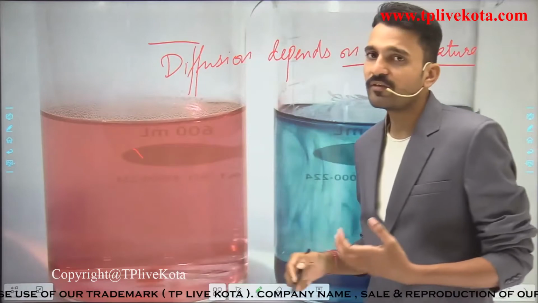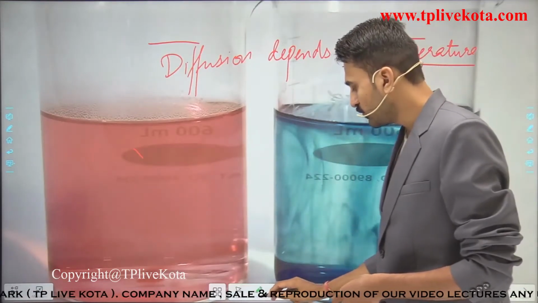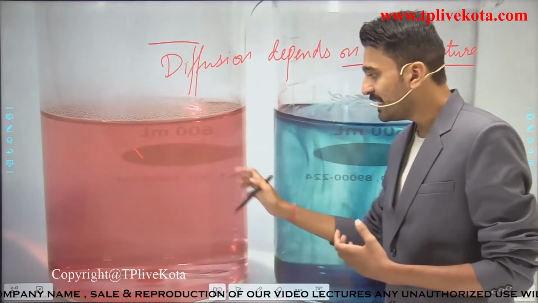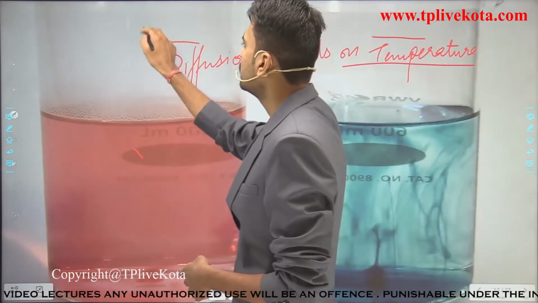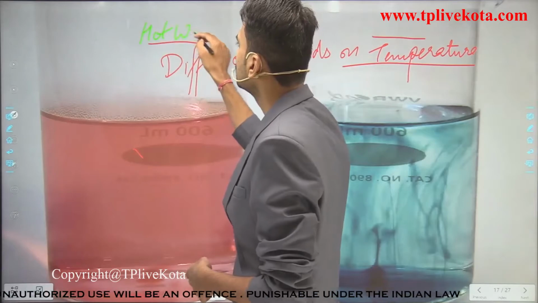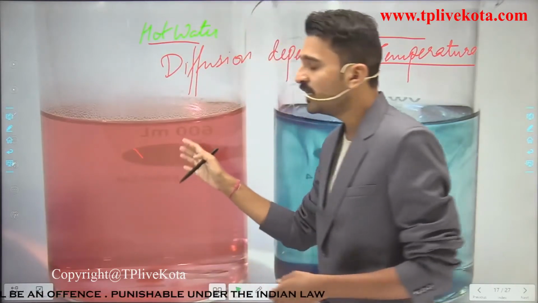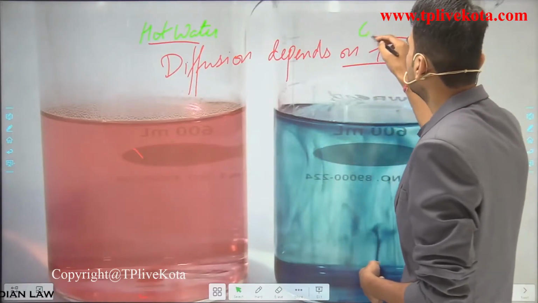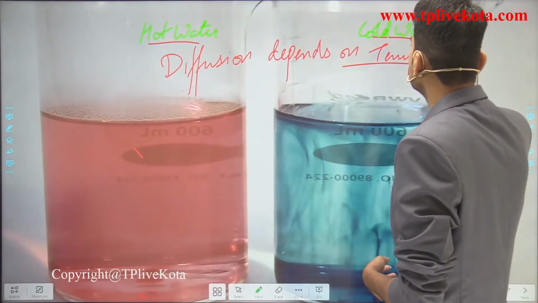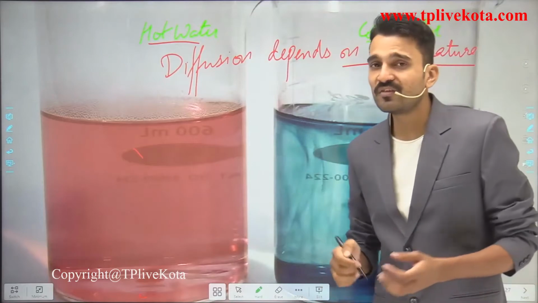And how does it depend upon the temperature? So students, as you have clearly seen in this experiment, when you put the ink in the hot water, the ink diffuses very rapidly, and when you put the ink in the cold water, the diffusion process takes some time.